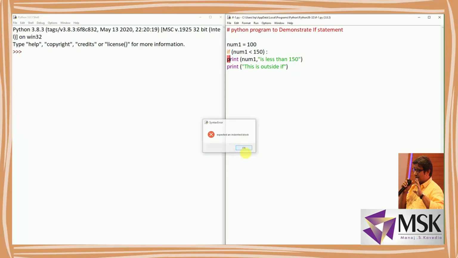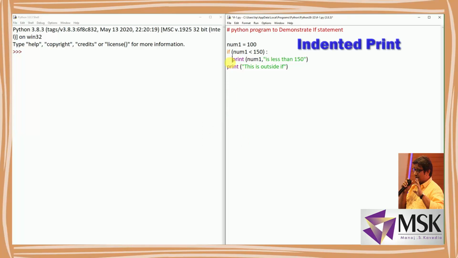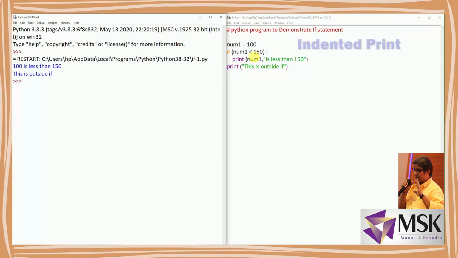So I'll indent this. Now I'll run the code again. Now see, it is executing. When num1 is 100, 100 is less than 150, so the condition is true. So it is printing 100 is less than 150. But then it is also printing this is outside if, because this statement is not part of if.